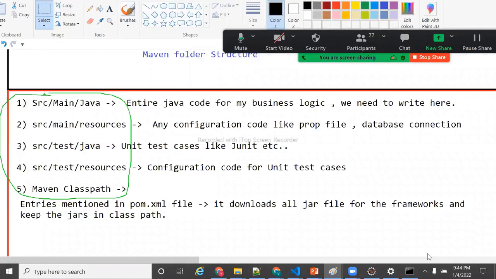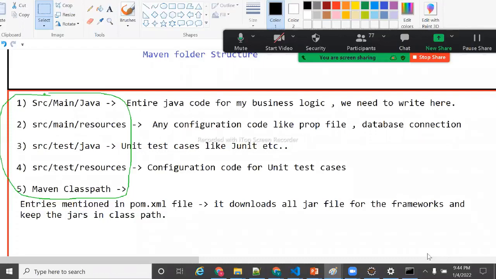That code he can write in src/test/java, like JUnit, Mockito, those kinds of test cases. That is also Java code only, right, sir? We will write it in src/test/java. src/test/java is only for testing. Okay. src/test/resources is configuration for our test cases. It's purely for our test cases.